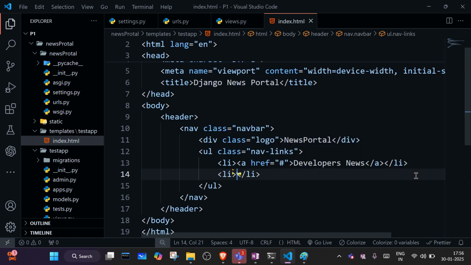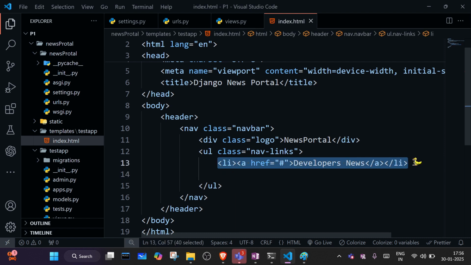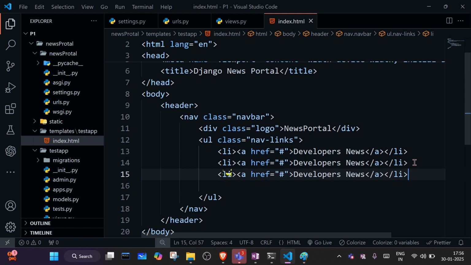So second, what we have to create? Let me just copy it and paste it. Second news is sports. And the third one is politics. So politics news we have.